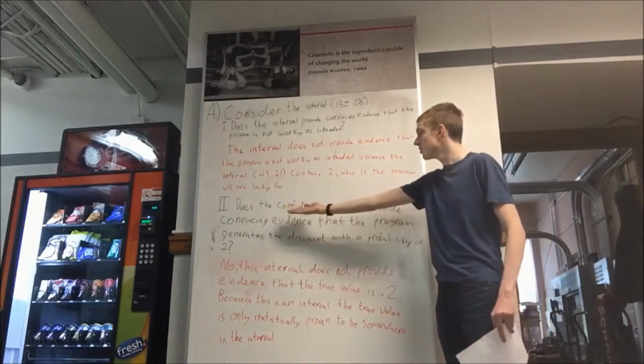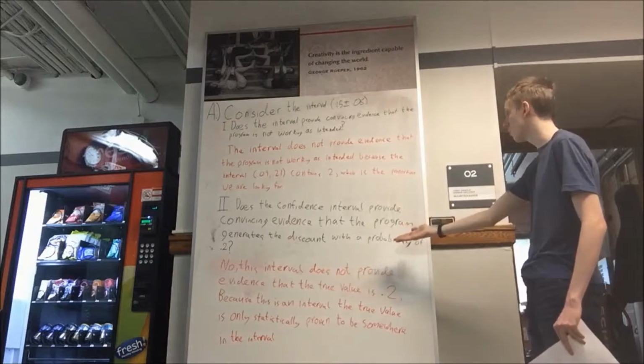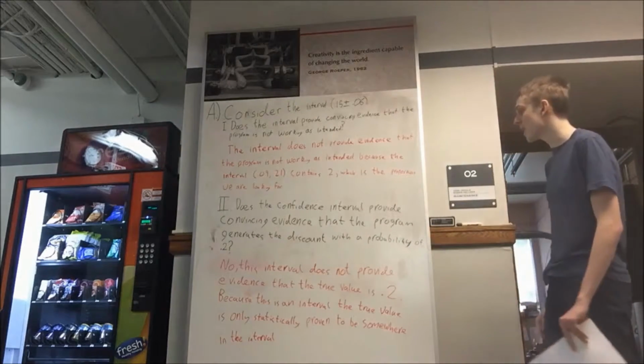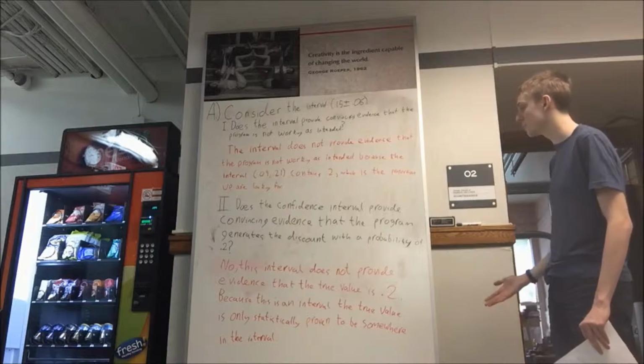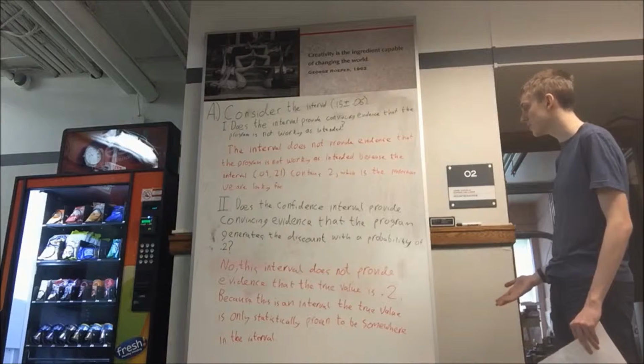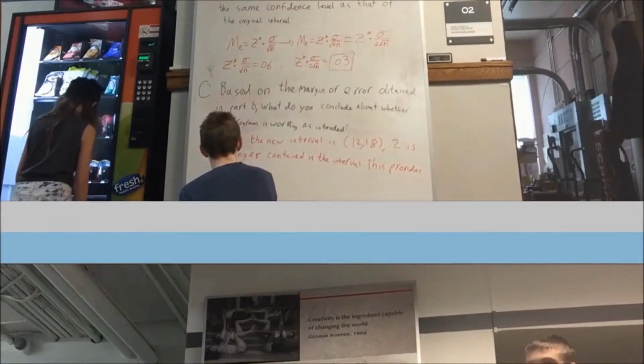Part 2. Does the confidence interval provide convincing evidence that the program generates the discount with a probability of 0.2? No. This interval does not provide evidence that the true value is 0.2. Because this is an interval, the true value is only statistically proven to be somewhere in the interval, not specifically 0.2.